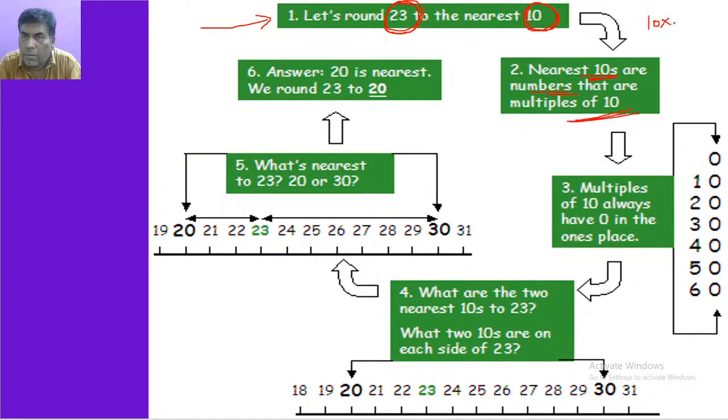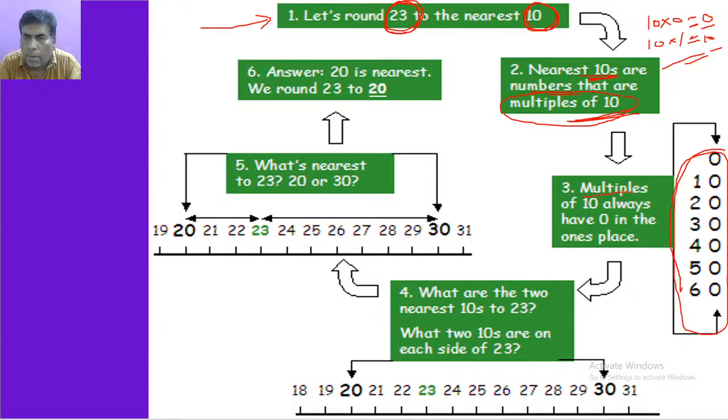Do you know the 10 table? The 10 table and the 1 table are very easy tables that anybody can remember. Ten zeros are 0, ten ones are 10, ten twos are 20, ten threes are 30, ten fours are 40. Very easy to remember. Nearest tens means multiples of 10, like 0, 10, 20, 30, 40, 50, 60.